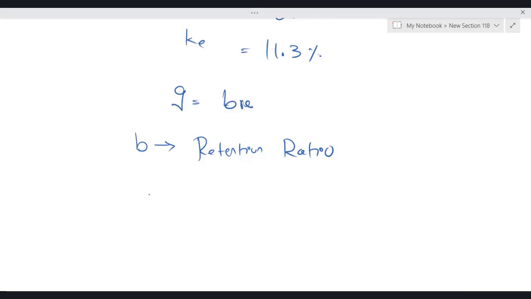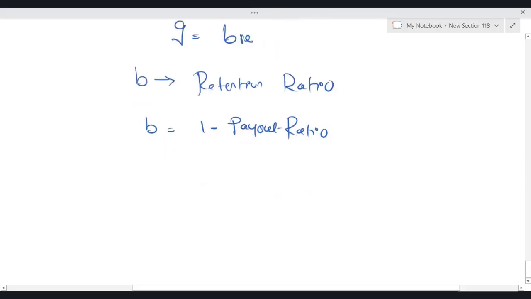So very easily we can calculate the retention ratio: B is equal to 1 minus the payout ratio. Logically, if we know the payout ratio, you can calculate the retention ratio. Organizations, obviously, pay dividends from their earnings. So D naught upon earnings per share will give you the payout ratio.